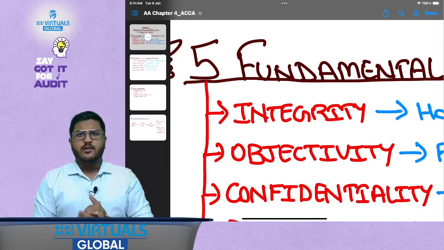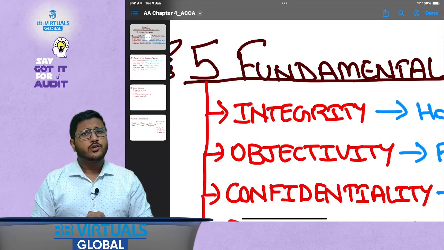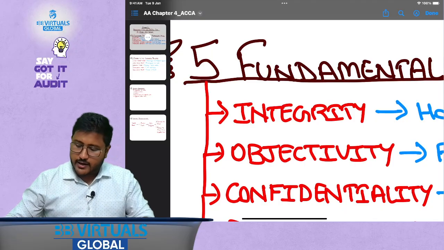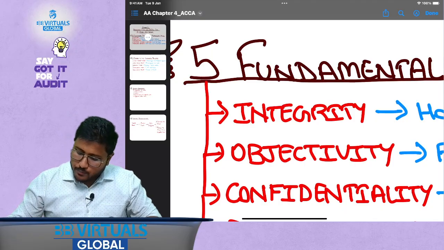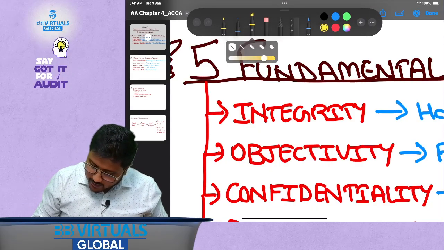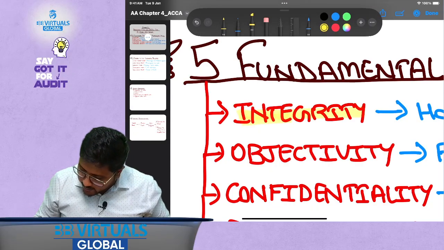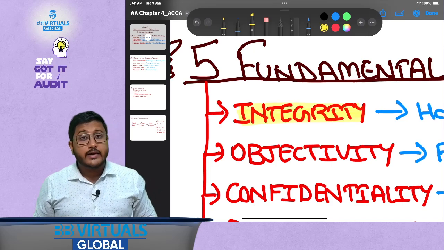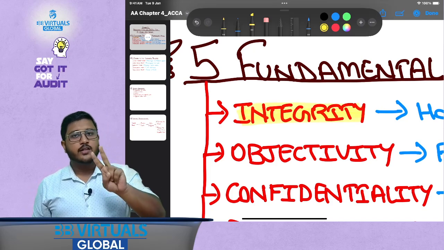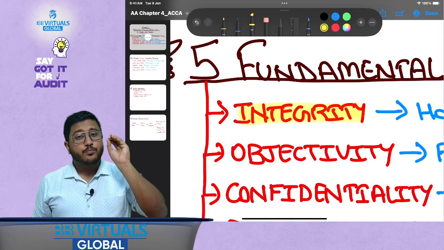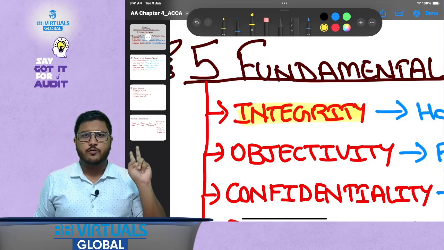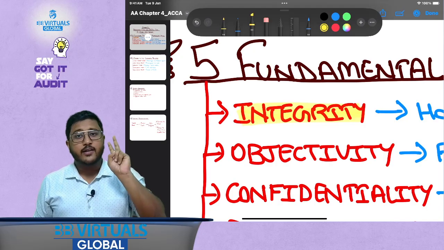Legally everything is valid, but do you think ethically it is valid? No, ethically it is not valid. That is why it is very, very important for a professional accountant to have integrity. To have what? To have integrity. What is the meaning of the word integrity? How will you define it? You will define it as honesty plus straightforwardness. So if a professional accountant could be called honest plus straightforward, then they can be called as having integrity.